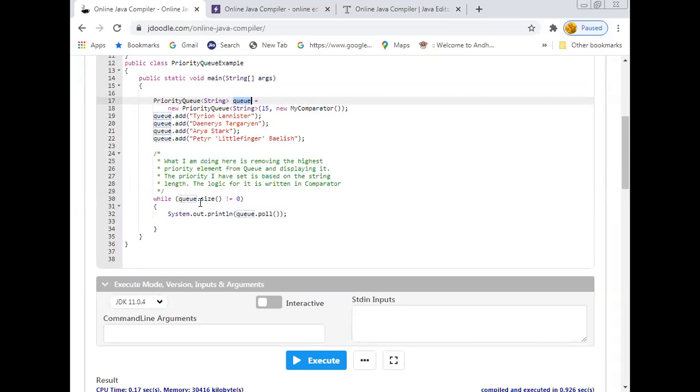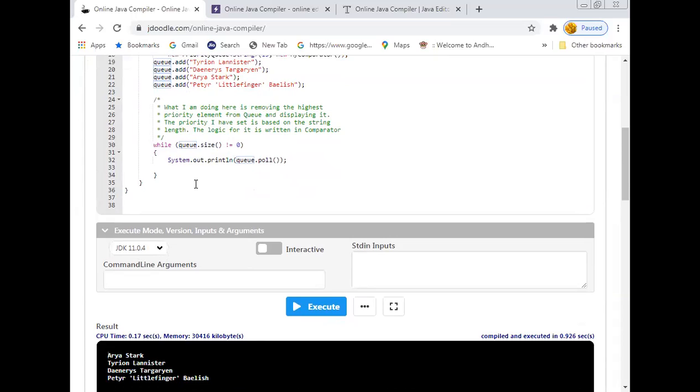So while q.size is not equal to 0, System.out.println of q.poll, in the sense that the top element is going to be removed.